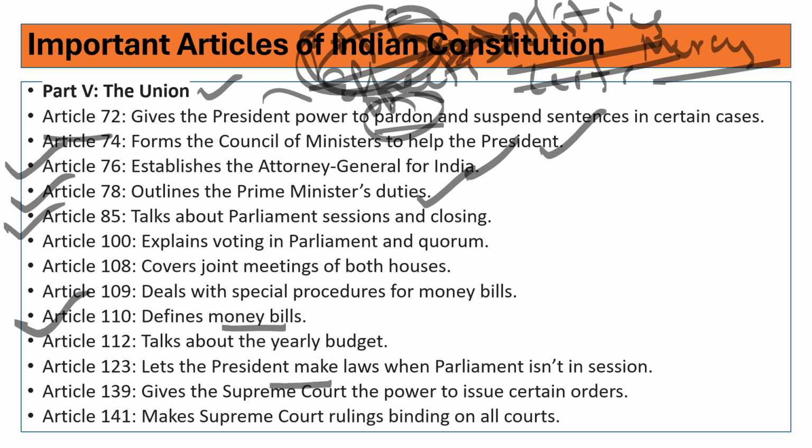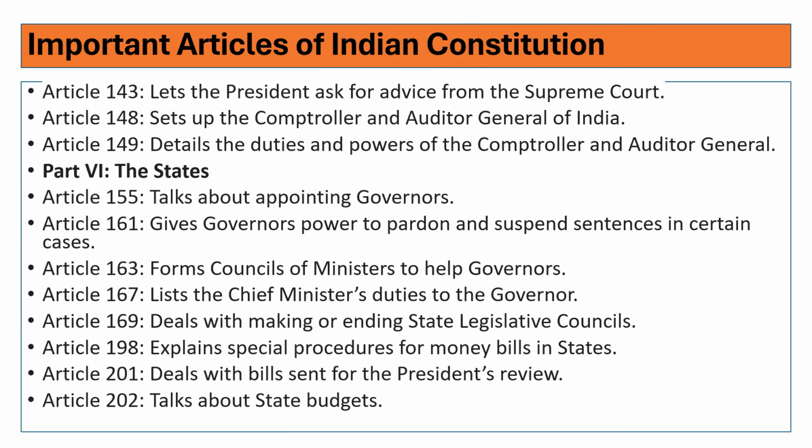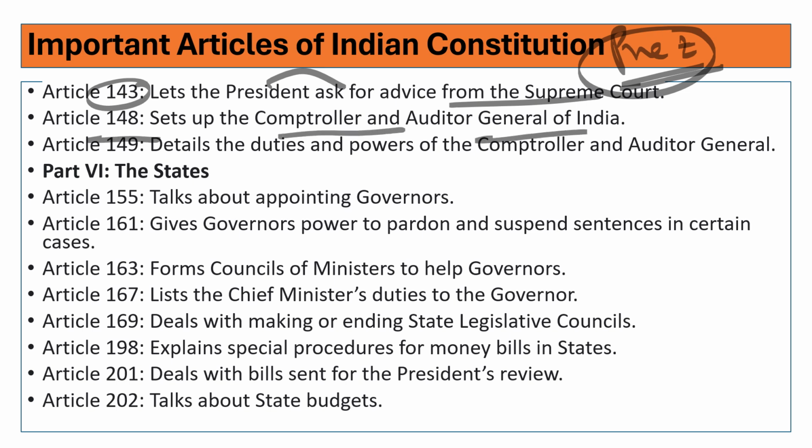Article 139 deals with the Supreme Court's power to issue certain orders. Article 141 makes Supreme Court rulings binding on all courts. Article 143 lets the president ask advice from the Supreme Court. So the president can ask advice from the Supreme Court, whether it is binding or not. It is not binding. Article 148 deals with the Controller and Auditor General of India, CAG.